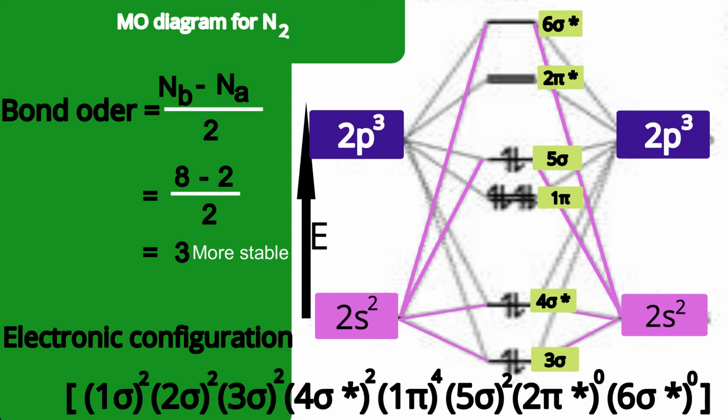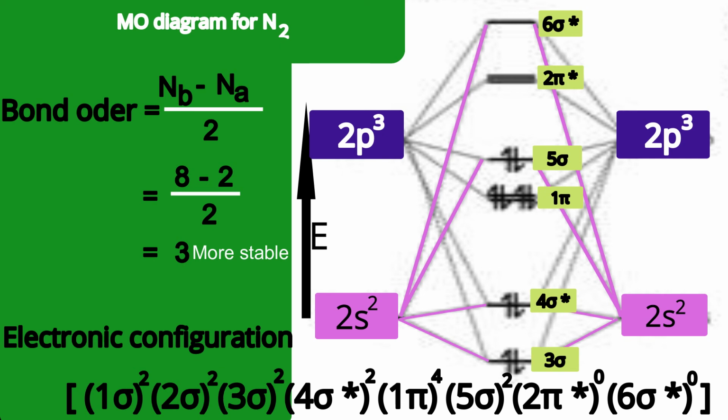It means between two nitrogens 3 bonds are there. If I have to explain it further, out of those 3 bonds, one is a sigma bond due to electrons present in sigma bonding orbitals whose contribution is not cancelled. Which orbitals are they? Yes, 5 sigma orbitals. Actually, it is a mixing character, but for understanding, because of those 2 electrons in 5 sigma, a sigma bond is there.